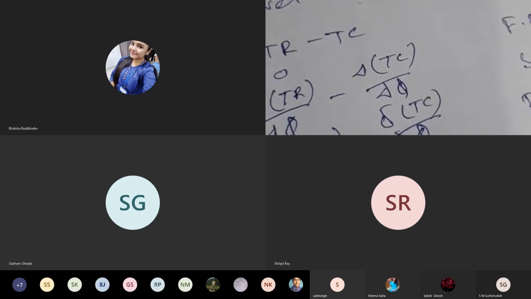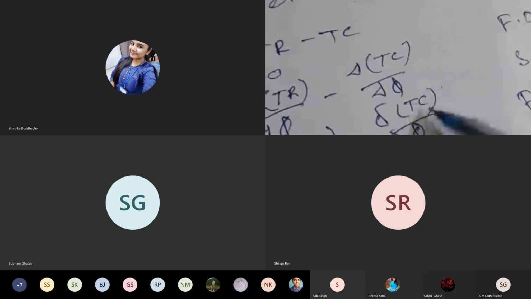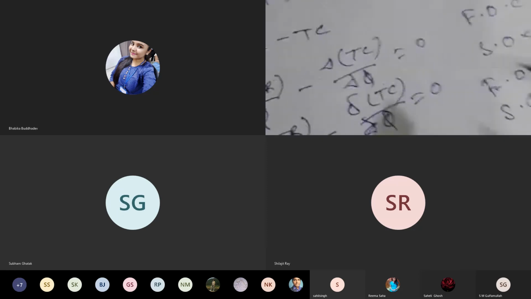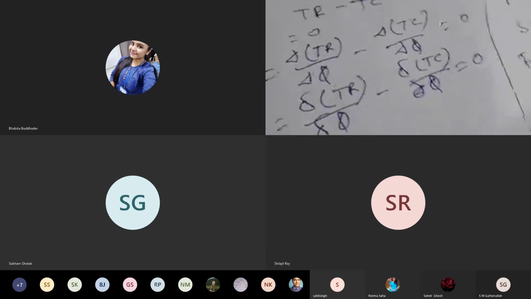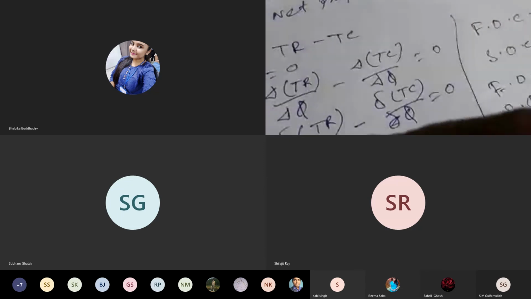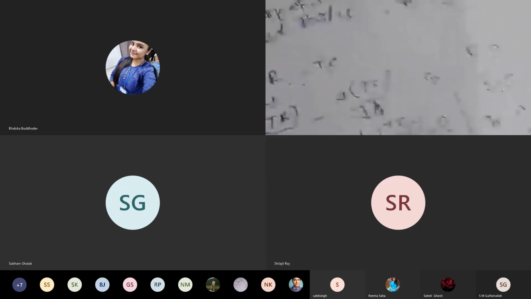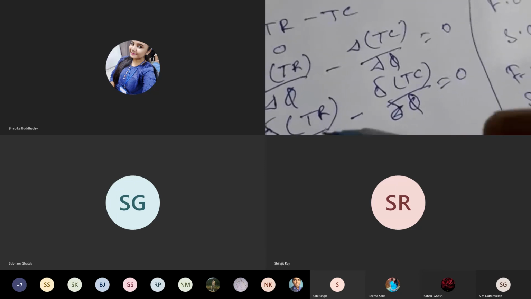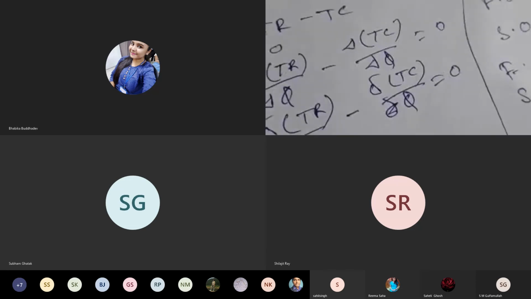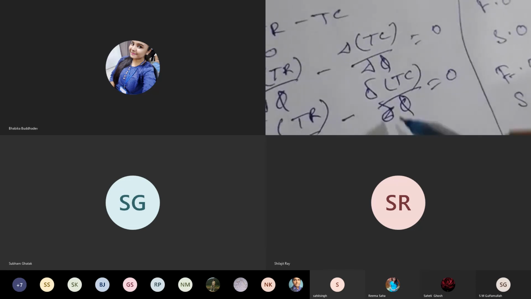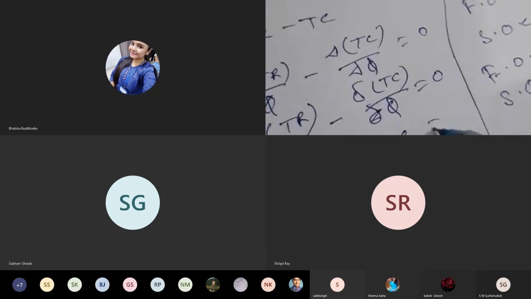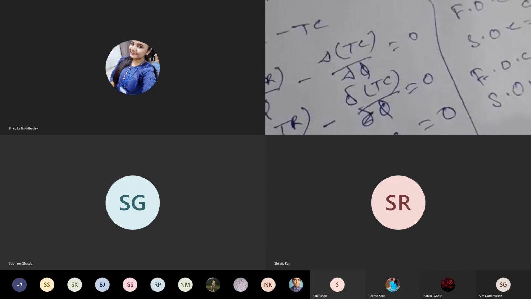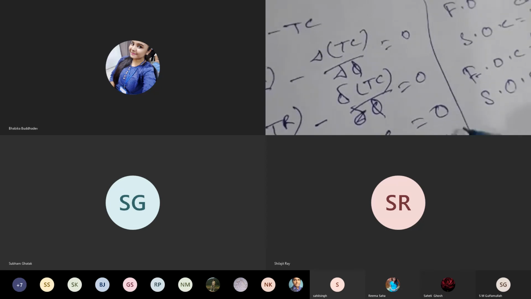So delta TR by delta Q minus delta TC by delta Q is equal to 0, because the first order condition is equal to 0. Now this delta TR by delta Q is nothing but the slope of the total revenue curve, called the marginal revenue, MR. MR minus marginal cost, MC, is equal to 0. So by taking this MC to the right side, MR equal to MC, the first order condition.